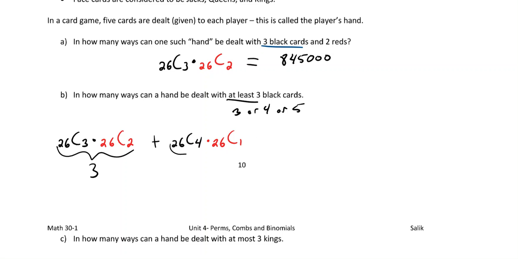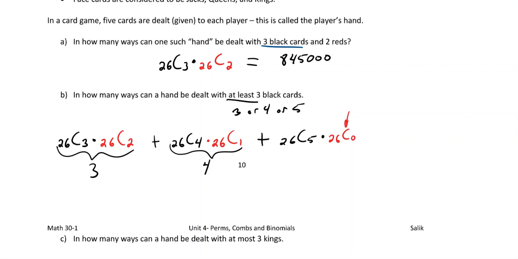Okay, so that's going to be, if we had 4 black cards, and then just add the last case, right? So then the last case would be of the 26 black cards, we're going to choose all 5. Okay, and then you can multiply that by, well, we can keep the pattern going. You don't really need to multiply by anything here, but I'll show you why. Of the 26 red cards, we're going to choose none of them. Well, how many ways can that happen?